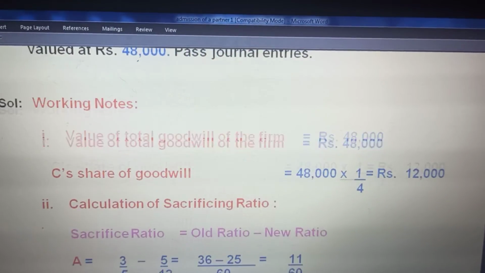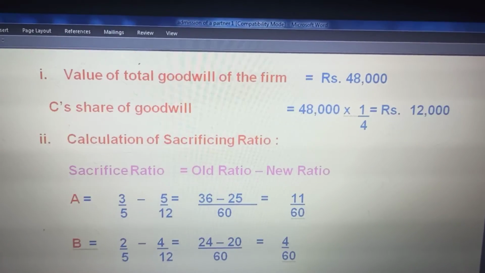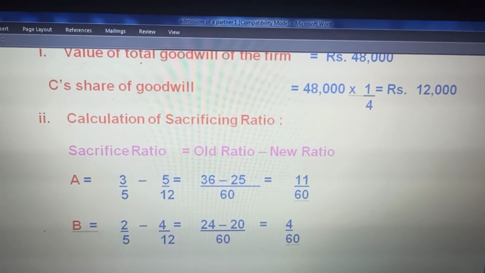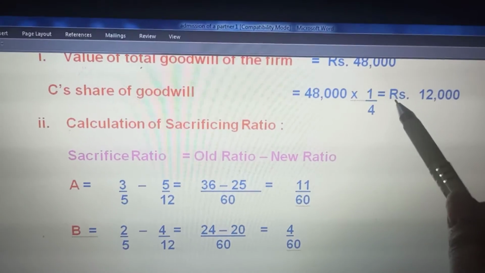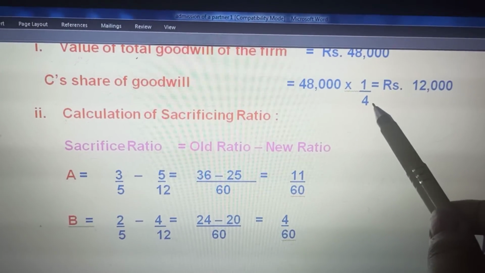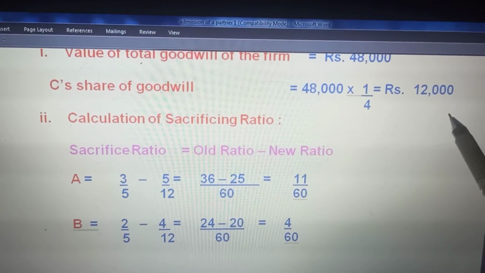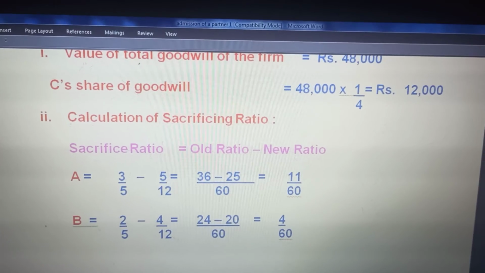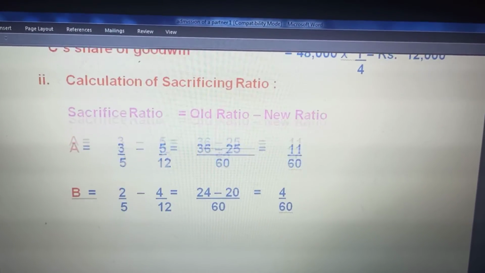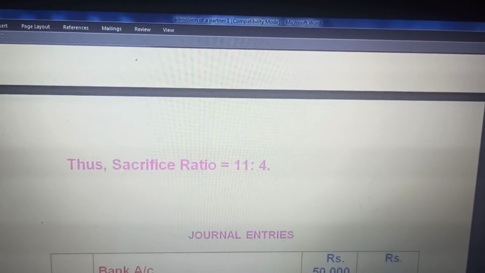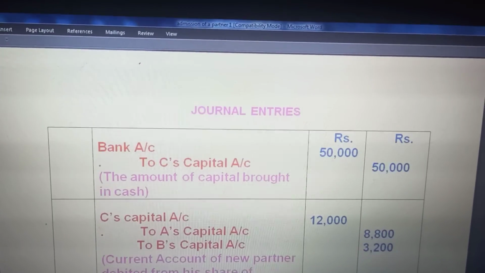So this is the value of the total goodwill of the firm. 48,000 is given. C's share of goodwill will be 1/4. He has a 1/4 share according to the new ratio, that is 12,000, the firm's goodwill into 1/4. Then we calculate the sacrifice ratio, that is old minus the new ratio, which is easily discussed. The sacrifice ratio comes out to be 11:4.